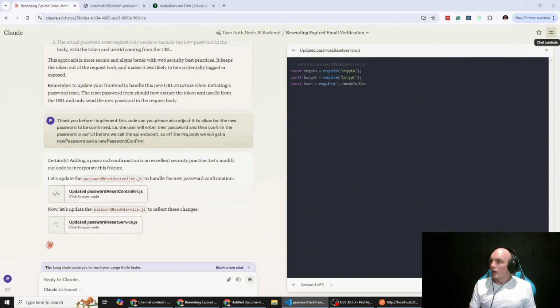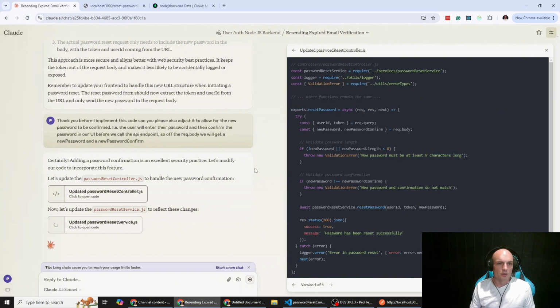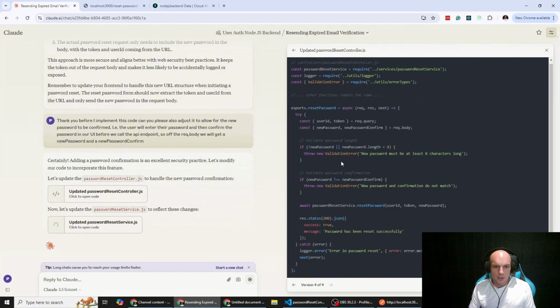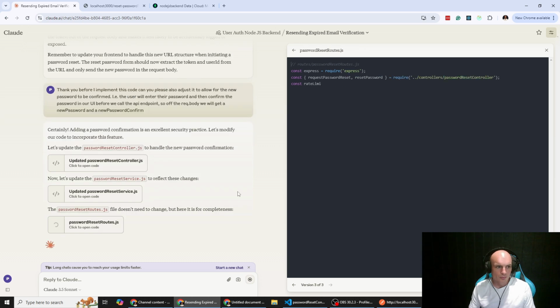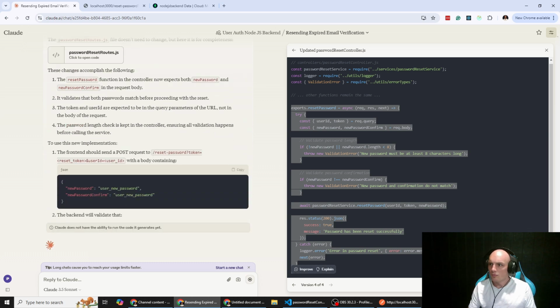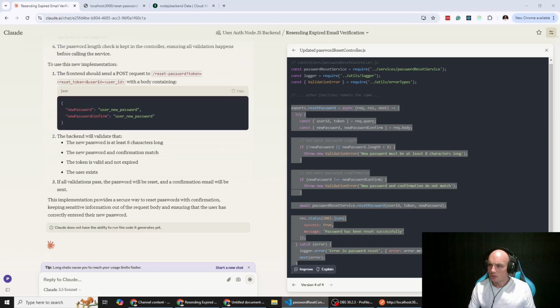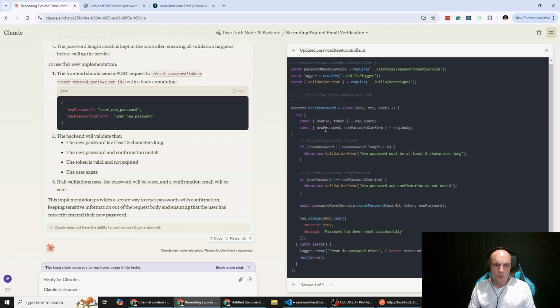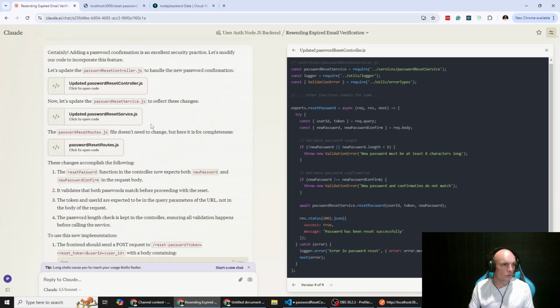So we've got to update our controller again. So reset password. And you notice here that it's getting the password and the new password, whereas it's getting the user ID and the token off the rec.query. So we're not actually going to pass in the user ID in the body anymore. It'll use the token to look up who the user is, I believe. So let's just double check that.